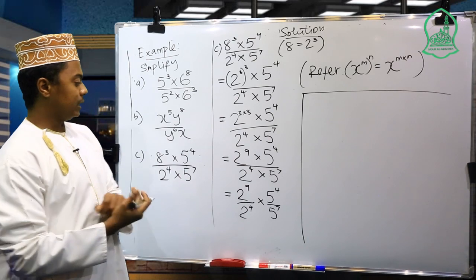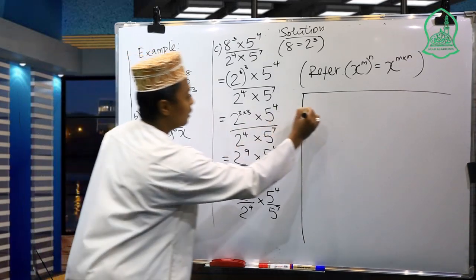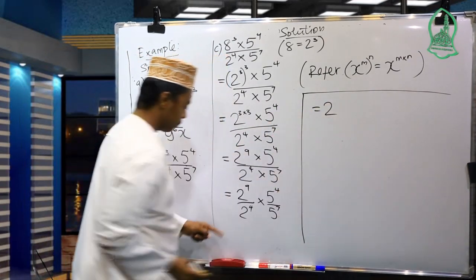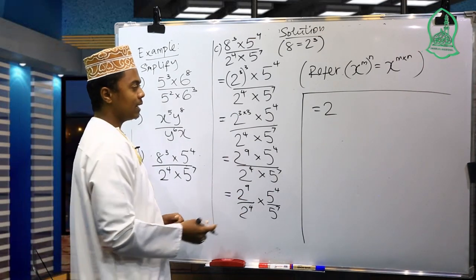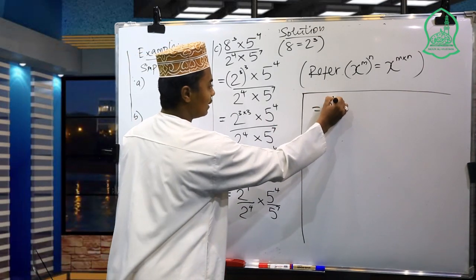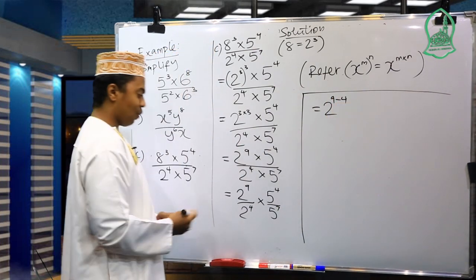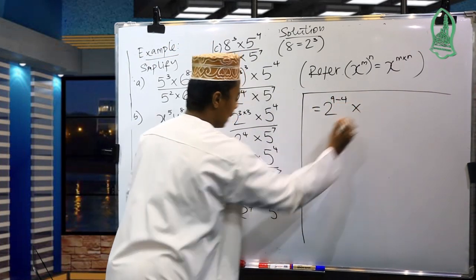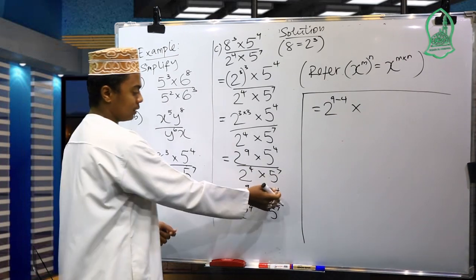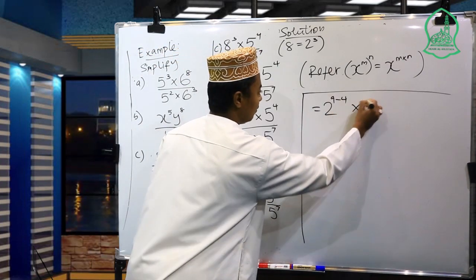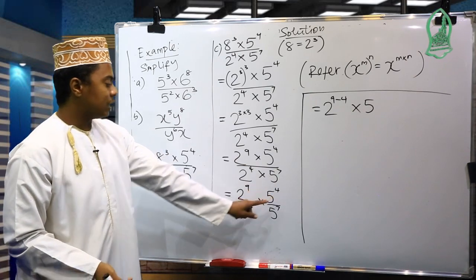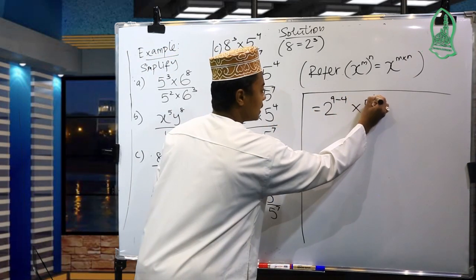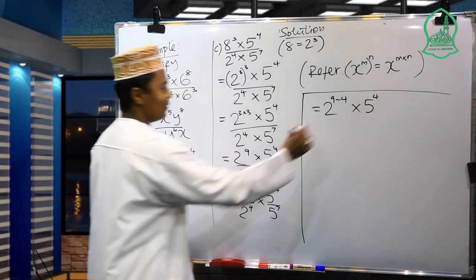So let us continue here. So here we take 2 because it's the same base. We find the difference of their exponent. So 9 minus 4. How about this one? We take 5, but the exponent on the numerator, we start with this 4 minus 7.